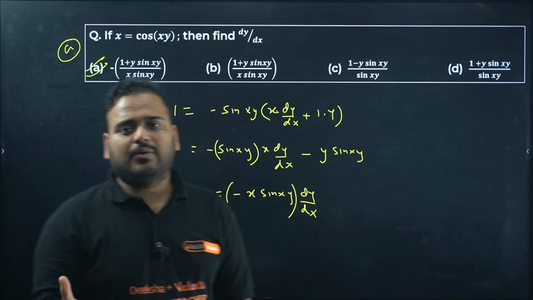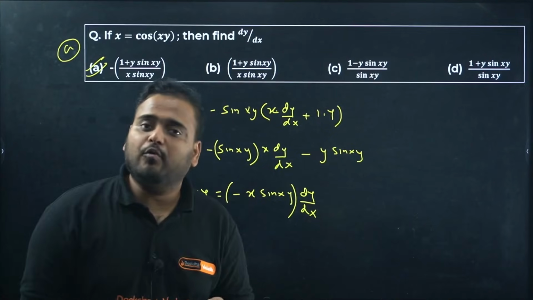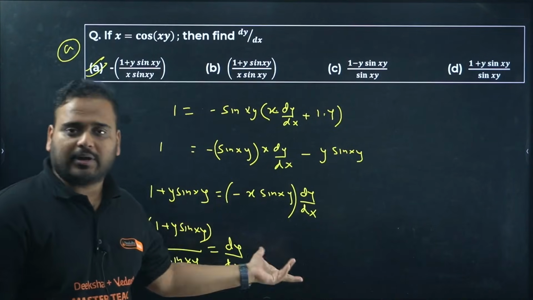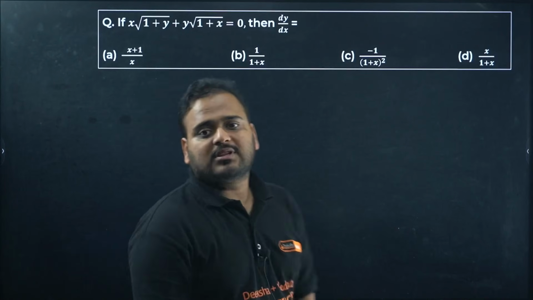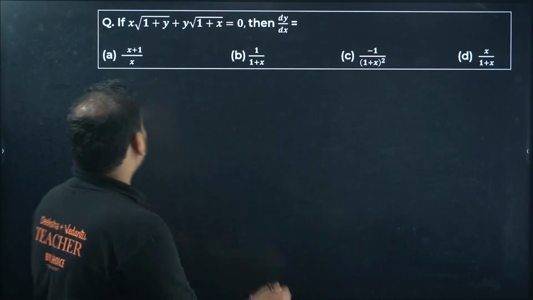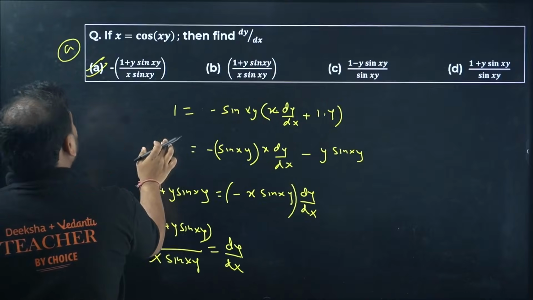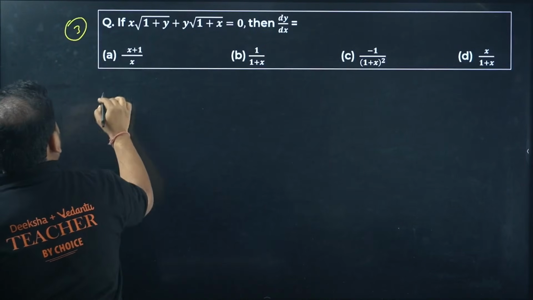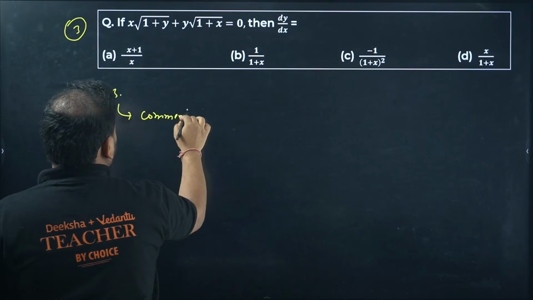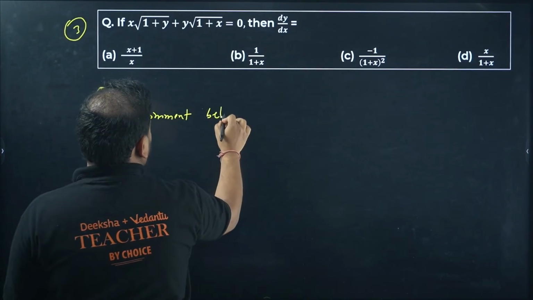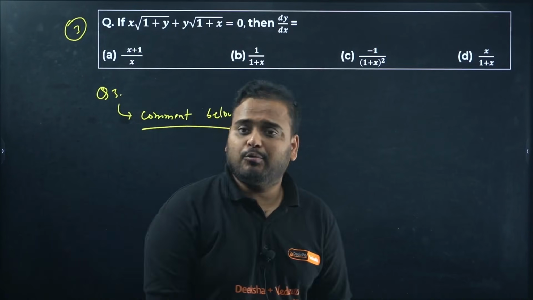Okay, so this is a question which you can expect in your KCET examination. Application of what? Your chain rule and product rule together. Moving on. This one. How would you solve this question? A very simple one. Check this out and let me know. If I take this as my question number 3, question number 3 answer I want in the comment section. Comment below. Let me know the option.